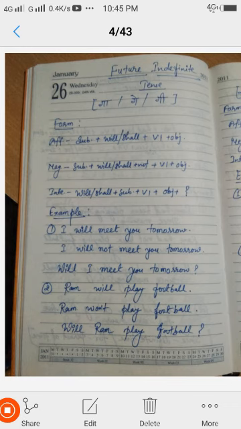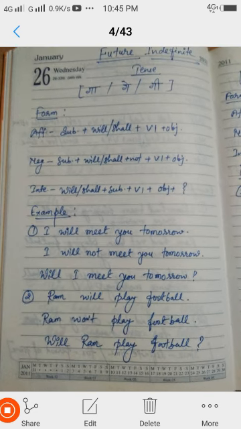Okay, so firstly, the first type is future indefinite. Its affirmative formula is subject plus will or shall plus V1 plus object, and its negative is subject plus will or shall plus not plus V1 plus object. In its interrogative form, firstly we write will or shall, and then subject plus V1 plus object, and at last we put the question mark.